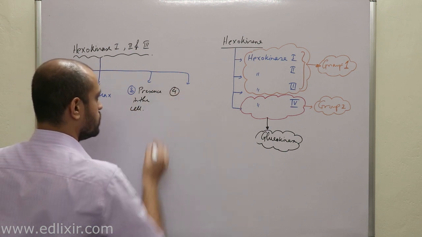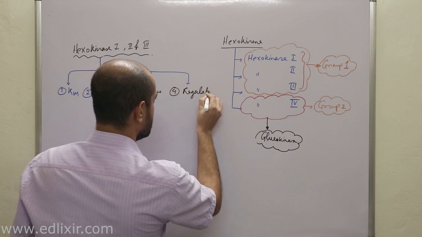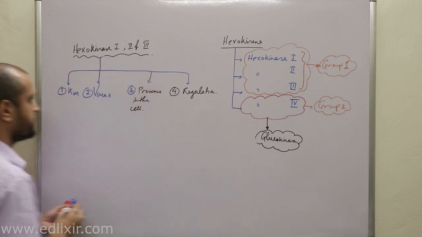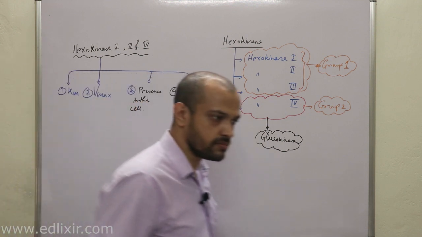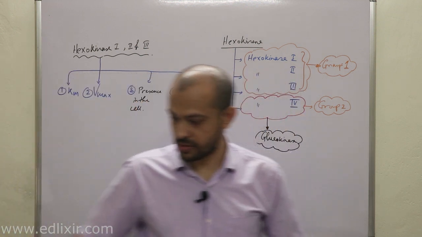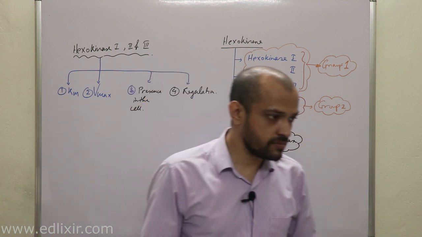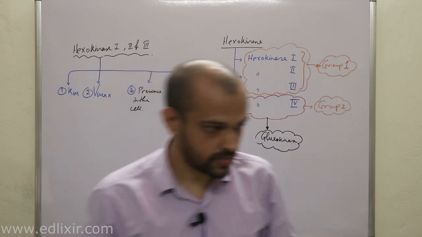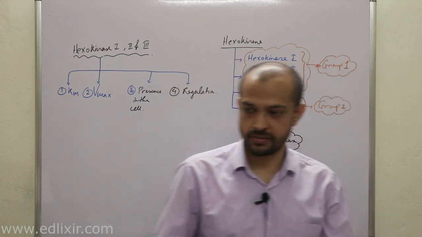Number 4 is their regulation. Clear? Their regulation. Okay. Now let's talk about Km. What is the difference between Km and Vmax? We have already discussed it in our enzyme biochemistry class, right? Now, tell me, what do you mean by Km and Vmax?